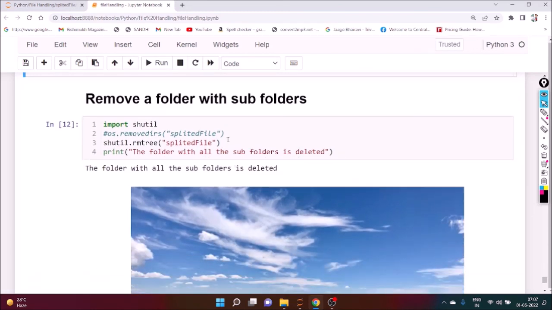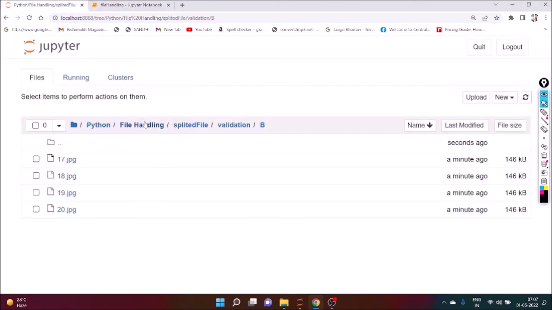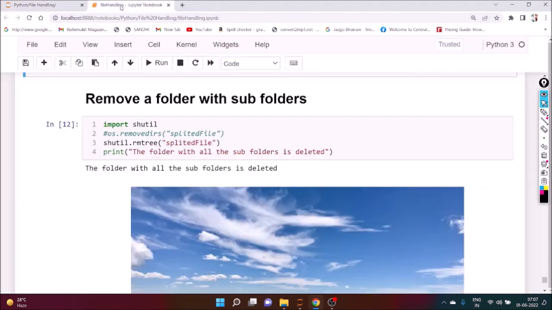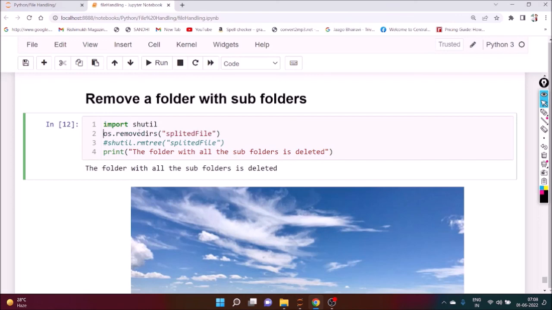Remove a folder with subfolders. Suppose, as you have already seen, one folder is there. The name of the folder is splitted file. Inside that, subfolders and files are there. So to remove it, what can we do? Can we do this? Remove dirs, splitted file.